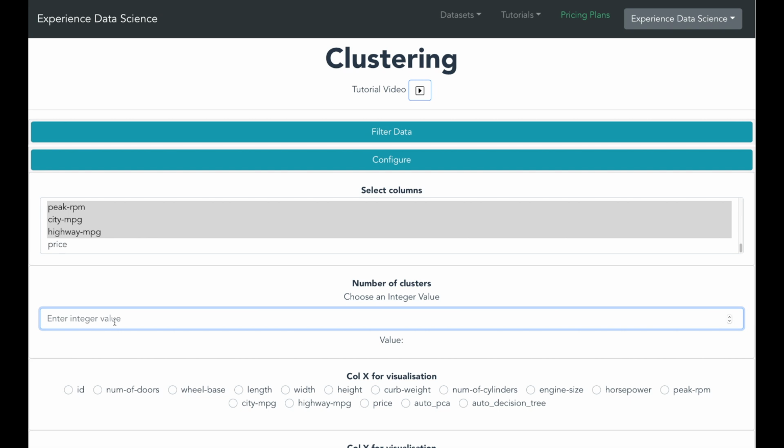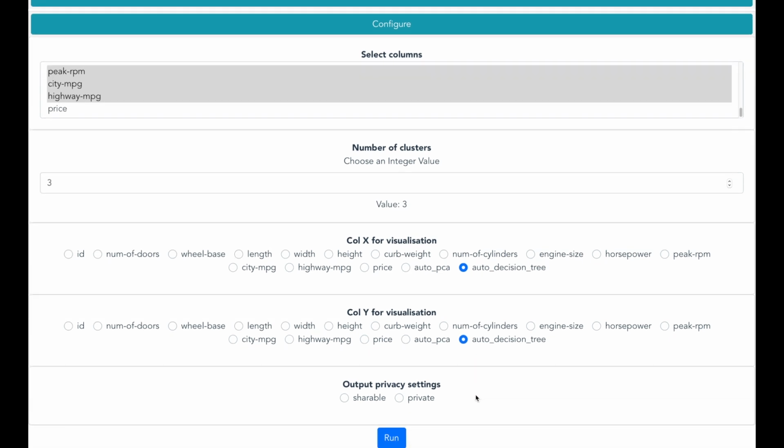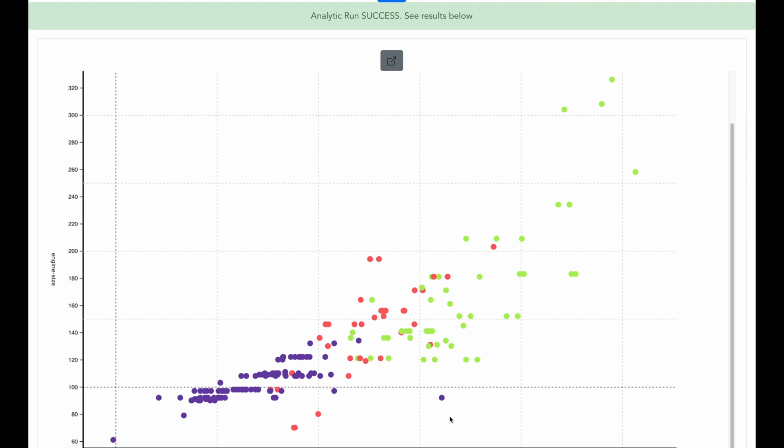Now let us select 3 as the number of clusters. For visualization, we will select auto decision tree for both X and Y axis of the scatter plot. And let us keep shareable as our output privacy setting. Now you can click run, and in a short while you will be able to see the result of clustering.